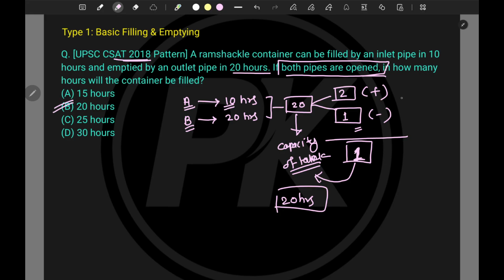So the only concept we need to understand here is what is positive work, because it was an inlet pipe, right? It is doing positive work, and this was an outlet pipe, it is doing negative work. So while adding, we have to make sure that we are subtracting the outlet pipe or leakage from the total portion of the work done within an hour or within a day, whatever it is. Okay, let's move to the next problem.